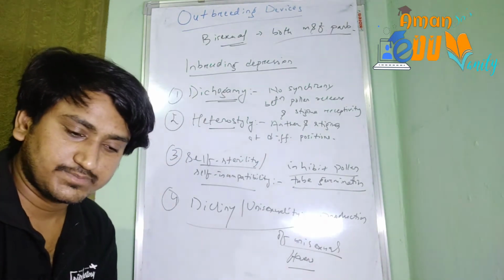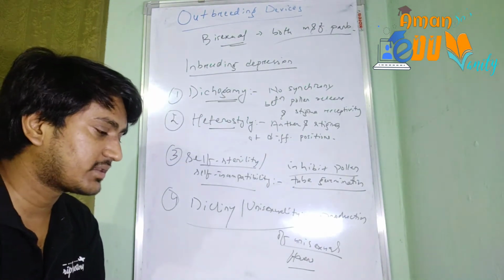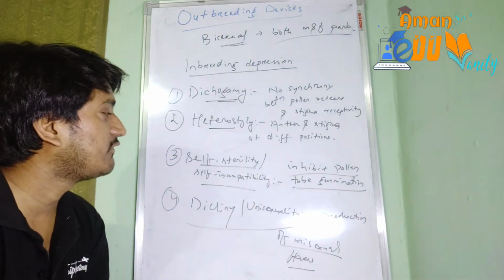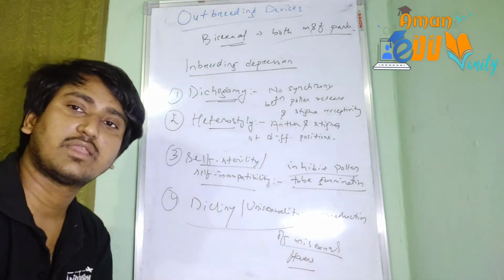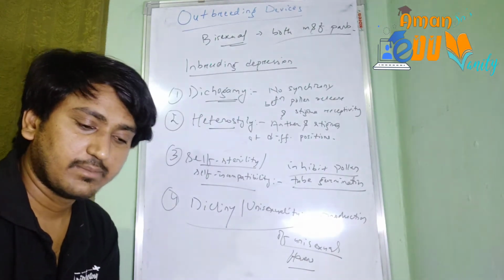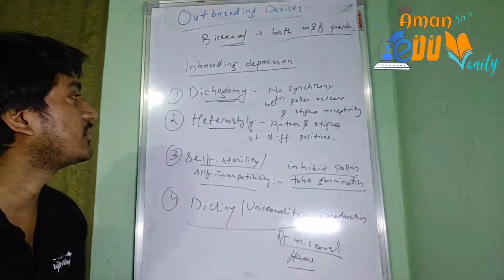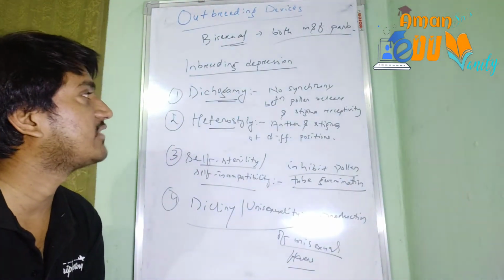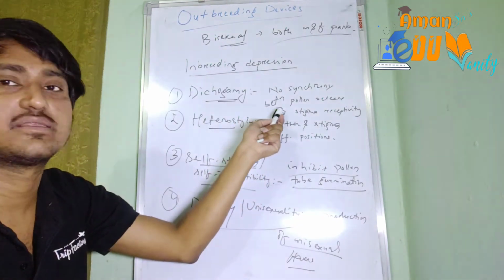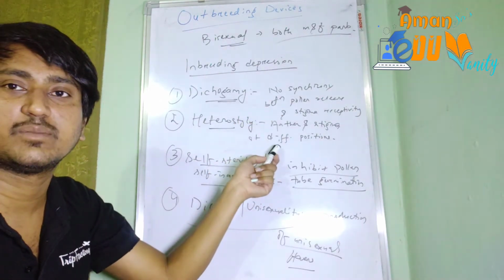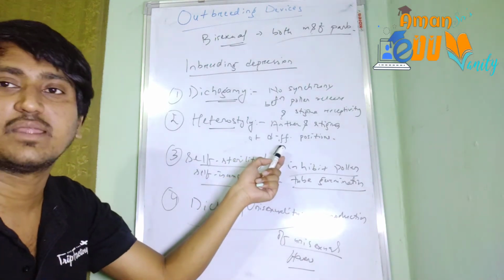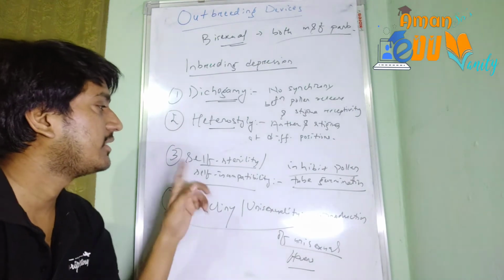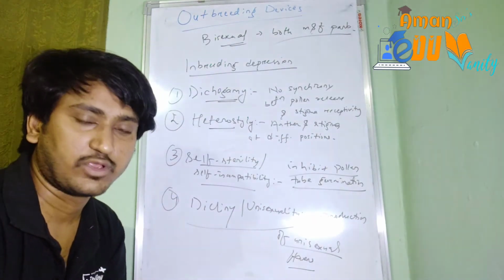So the first two methods are to prevent autogamy, and overall we can say that geitonogamy as well as autogamy can be prevented, but the first two methods are only for autogamy because we are talking about the same flower. सेम फ्लावर में सिंक्रोनाइजेशन नहीं रहेगा या तो फिर अलग अलग पोजीशन में रखा होगा एंथर एंड स्टिग्मा, then that will lead to cross pollination of course. So that will prevent autogamy, but the other two methods can also prevent geitonogamy.